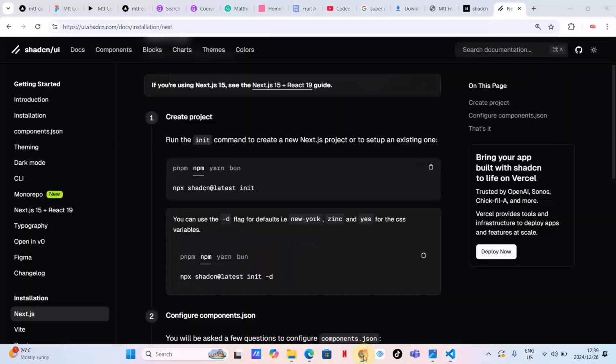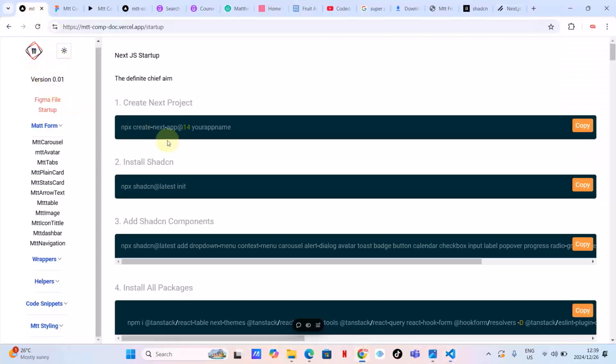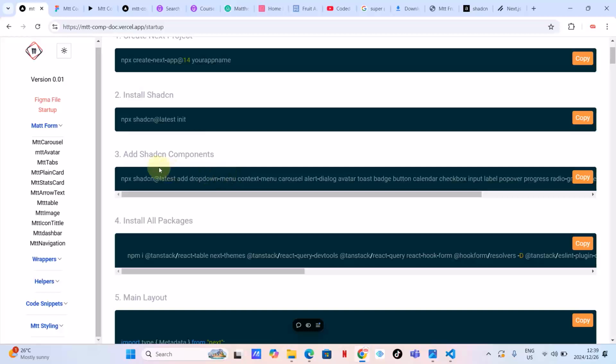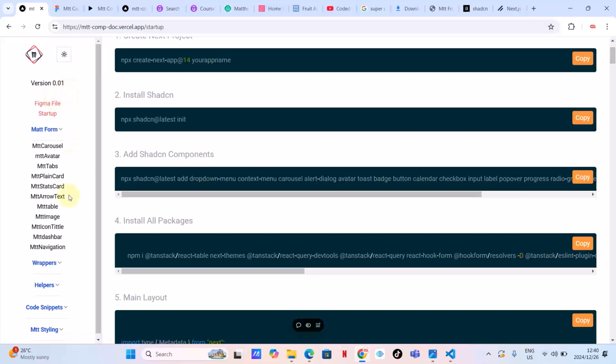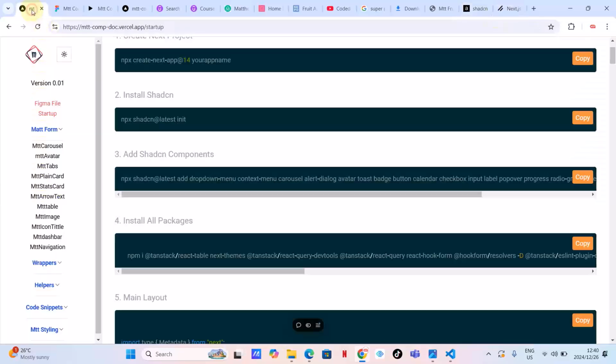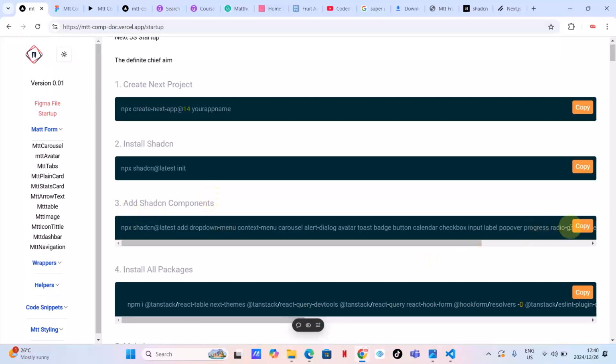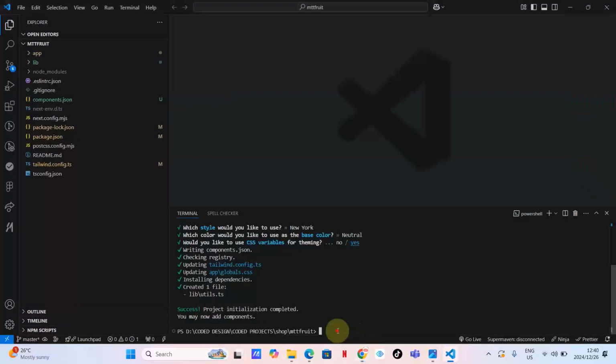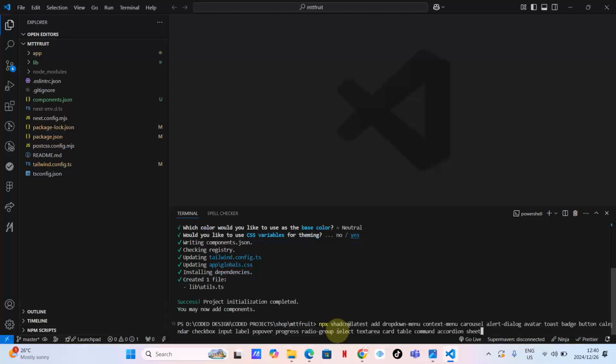So guys, we are done installing ShadCN. Let's go back here to Mtt Components and check step number 3. Step number 3 is to add all the ShadCN components that this Mtt Components library is going to need. Instead of taking you to ShadCN and installing all of these one by one, I've got you covered here. You can just copy this and paste it in your own code, and that is it. Obviously it might take some time because this is a lot, but it will work.